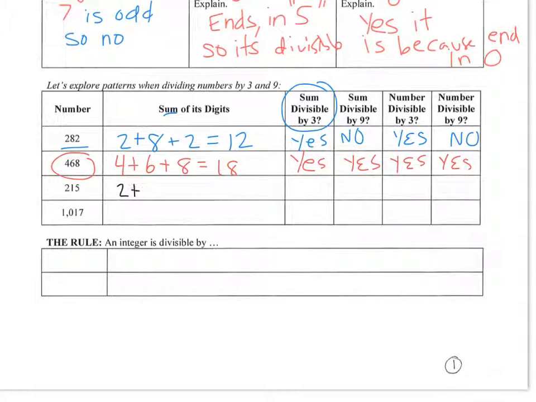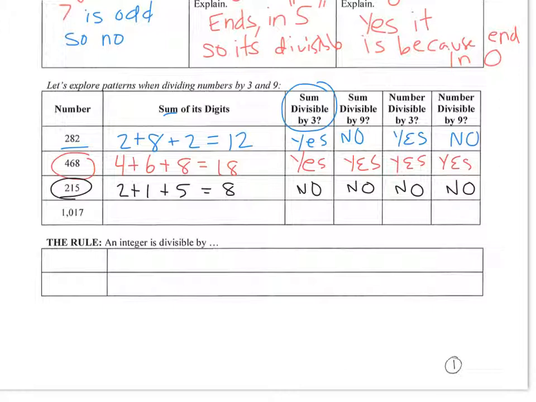So 2 plus 1 plus 5 equals 8. Is 8 divisible by 3? No. Is 8 divisible by 9? No, you get a decimal. Is 215 divisible by 3? No. Is 215 divisible by 9? No, you get a decimal.